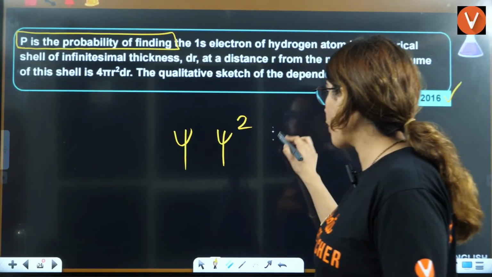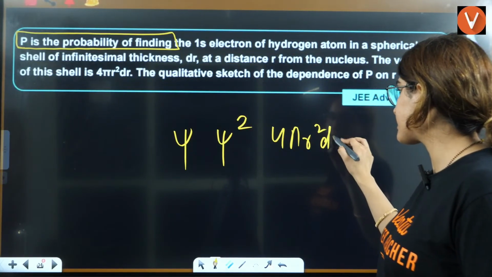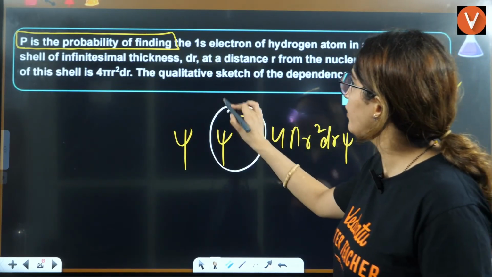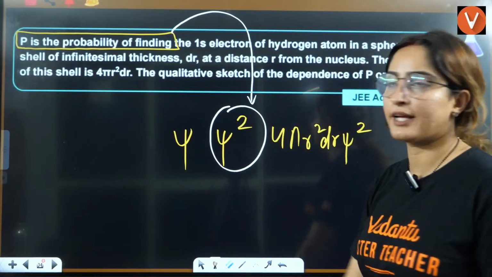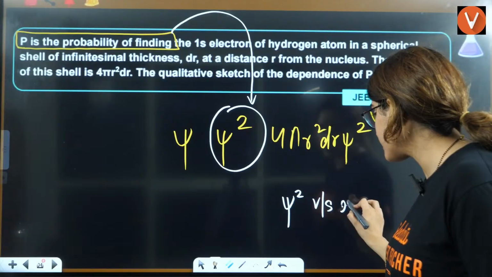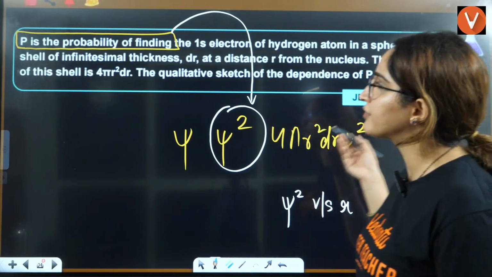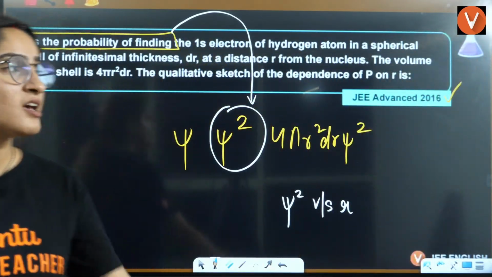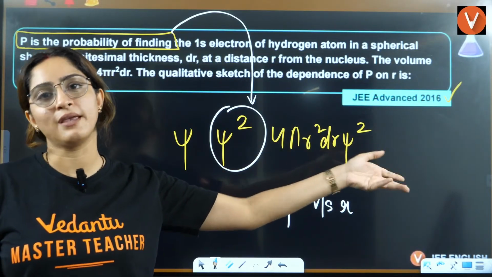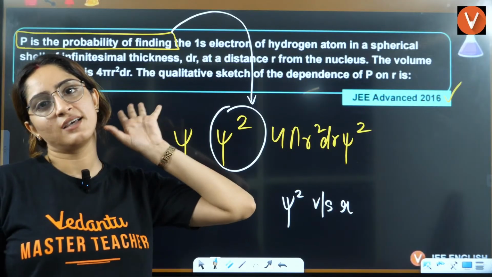Psi square, or 4 pi r square dr psi square. This is the probability of finding the electron. That means you need to draw a graph between psi square versus r. This graph they are asking you to plot for 1s. JEE Advanced 2016, easily this can be asked in JEE Mains 2026.